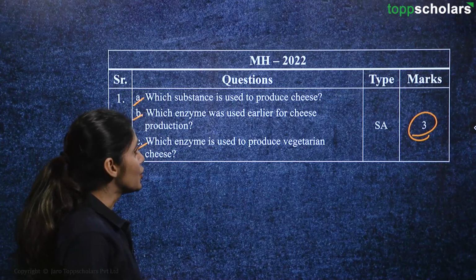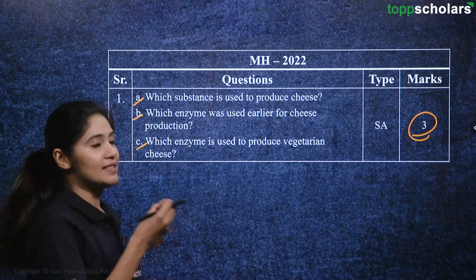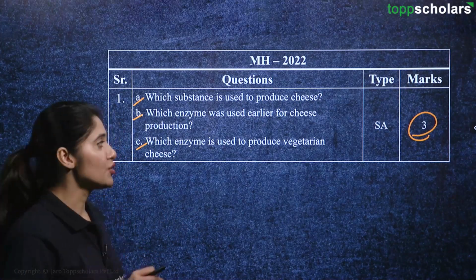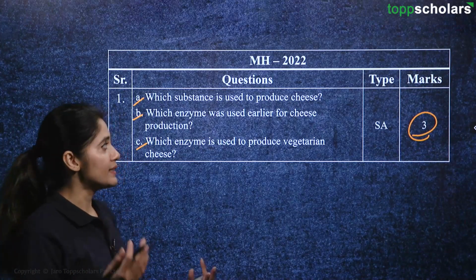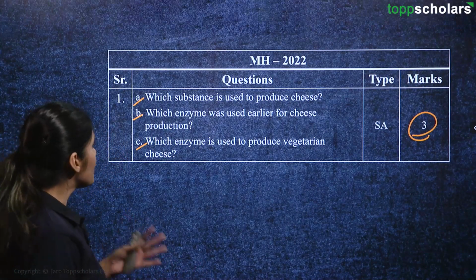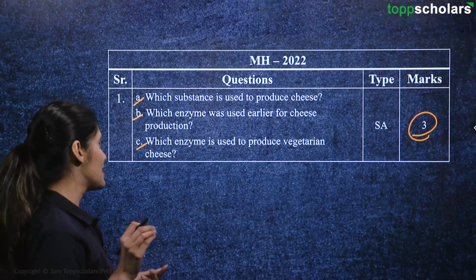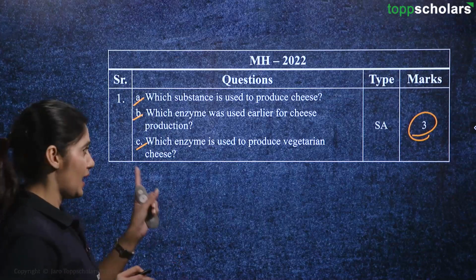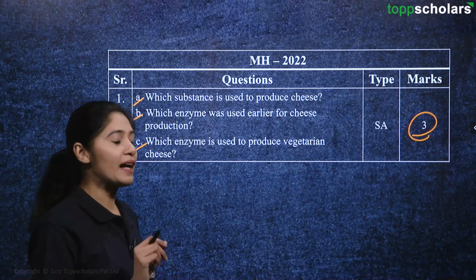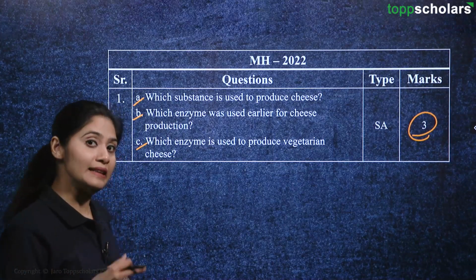Which substance is used to produce cheese? Cheese is produced from milk, right? So different types of milk, it can be cow milk, buffalo milk, goat milk, etc., is used to produce cheese. Which enzyme was used earlier for cheese production? Which enzyme is used to produce vegetarian cheese? Interesting question. Let's park it here and we will answer it later.